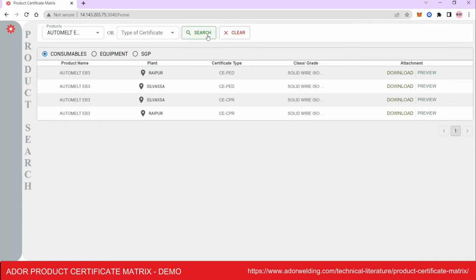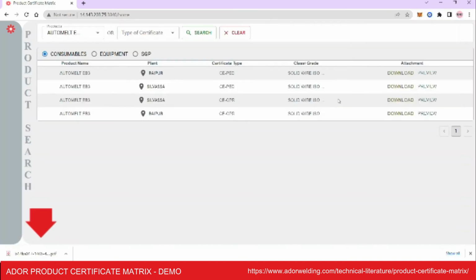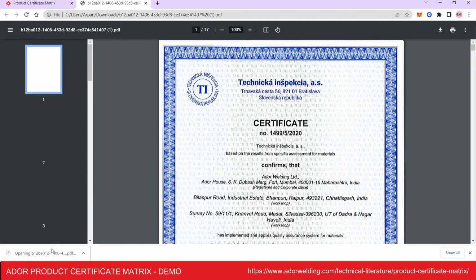The list of products will be displayed. Click the Download tab on the right side of the screen to download the certificate. The certificate will be downloaded to your local folder in your system. You can click and open the certificate.